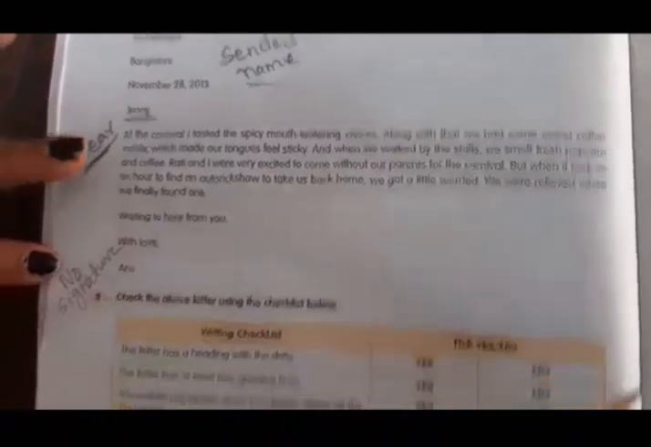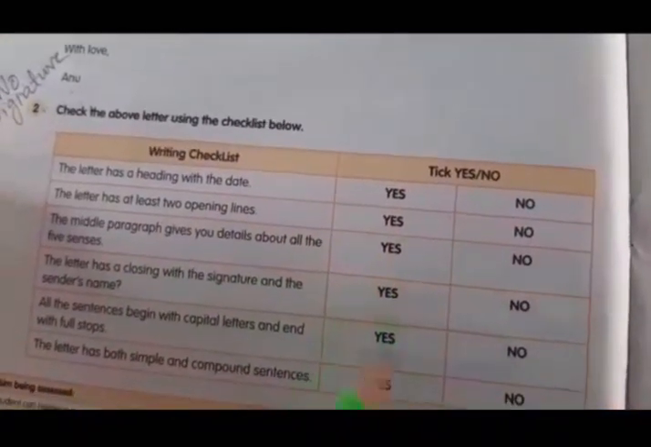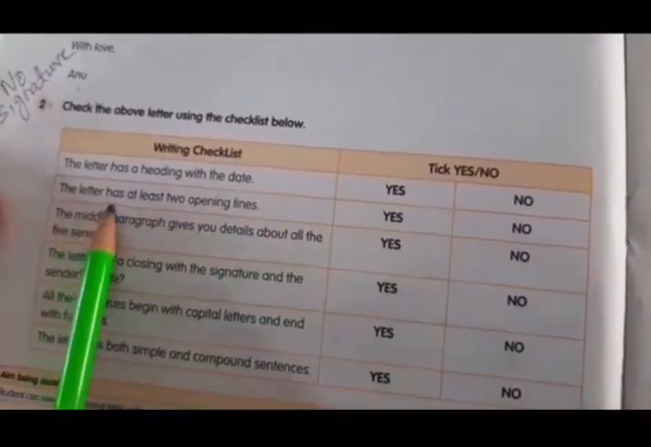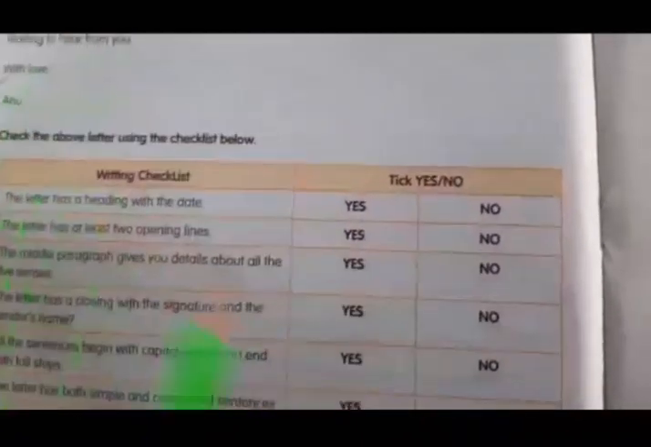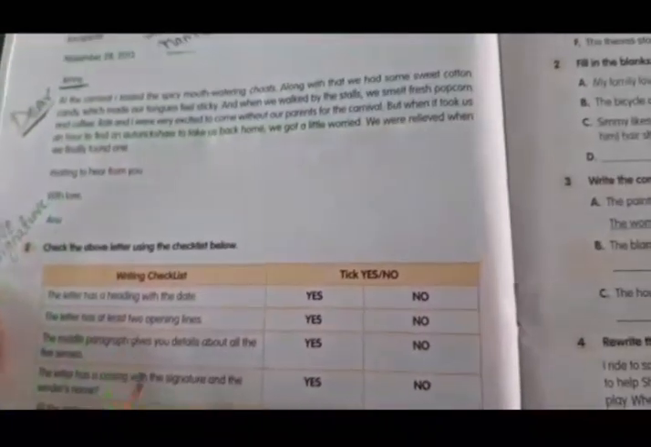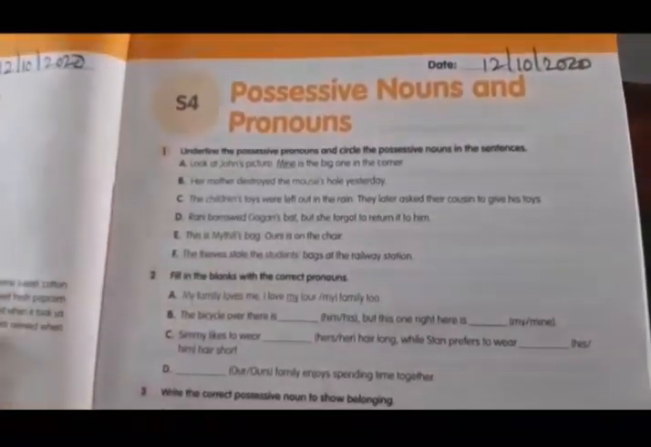Children, now see, the checklist is down here. You should tick it. You all know, always tick yes. The letter has a heading with the date, yes. The letter has the opening lines. Read and tick yes or no. The letter is here only. Read this and complete it. Now open S4. Nothing is there to write in S3.